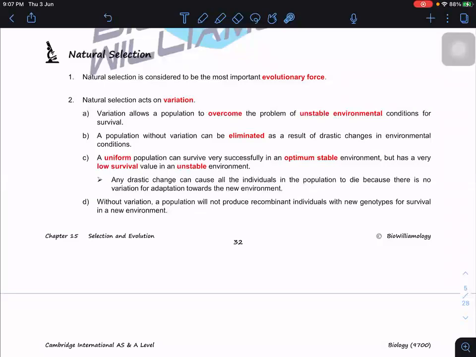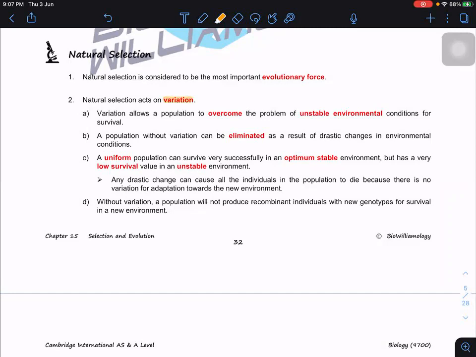So when we talk about natural selection, always remember it is the environment that plays the important role. It's not the human going to choose who can survive and who cannot survive. It's as if there is a God that determines which variations can survive better and which cannot. Okay, so very important, natural selection always acts on variation.